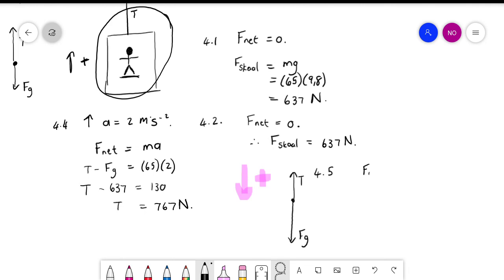So we're still working with the same thing. F net is equal to m times a, but see that I chose downwards as positive. So now we're saying Fg minus T is equal to 65 times 2. Want hy versnel nou afwaarts. So this one still remains 637 minus T is equal to 130. So negative T will be equal to minus that.